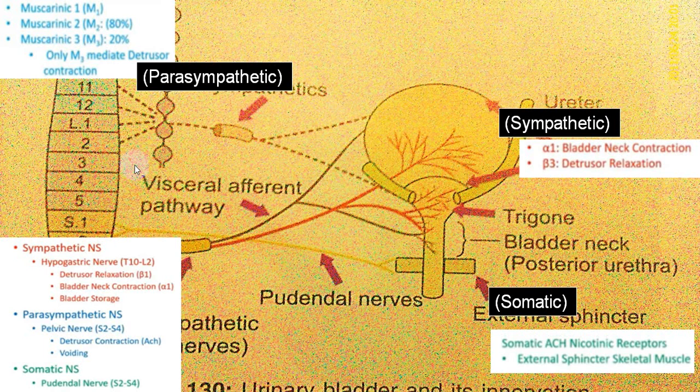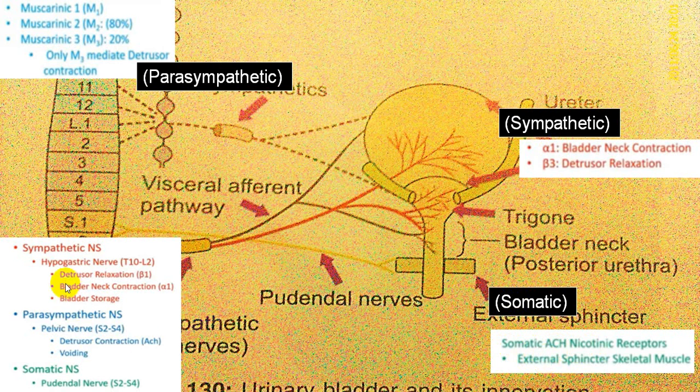Now a little idea regarding the receptors. Parasympathetic fiber will be acting via muscarinic receptor, while sympathetic fiber will be acting in the detrusor muscle via B3 receptor and in the internal urethral sphincter via alpha 1 receptor. While somatic, that is the external urethral sphincter, you will have action of nicotinic receptor via ACh, acetylcholine, and that will give rise to either relaxation or contraction.